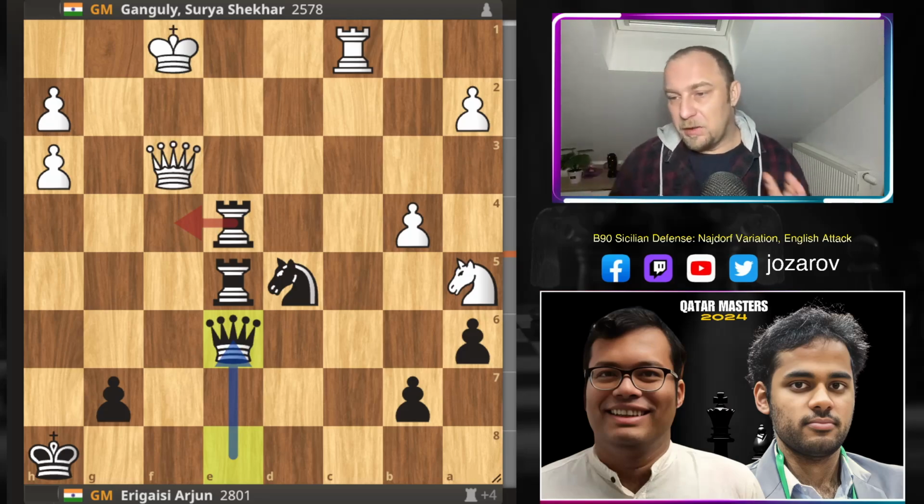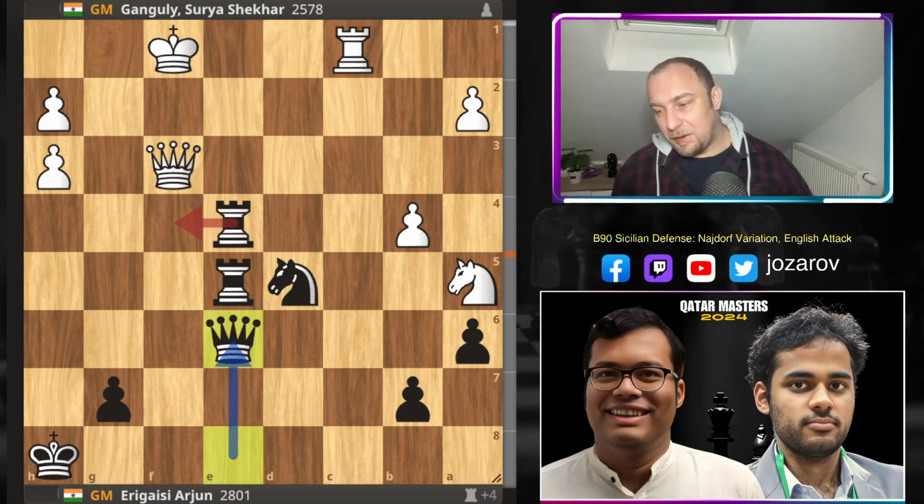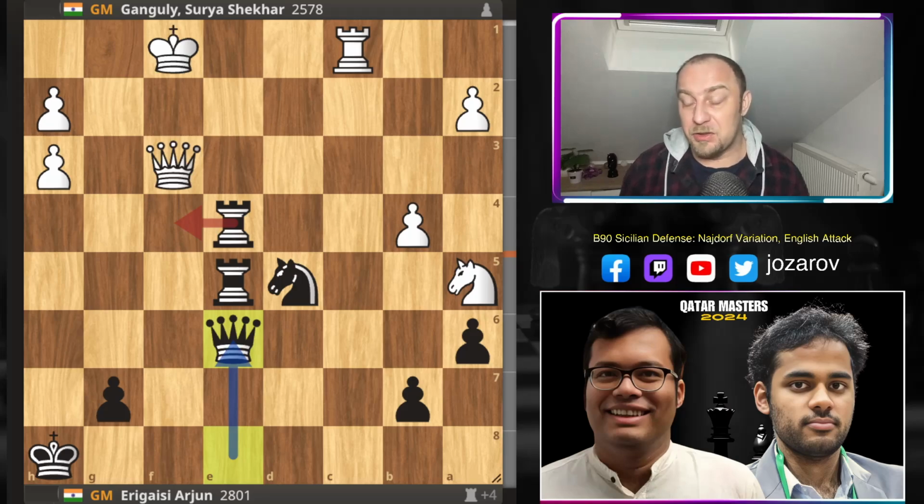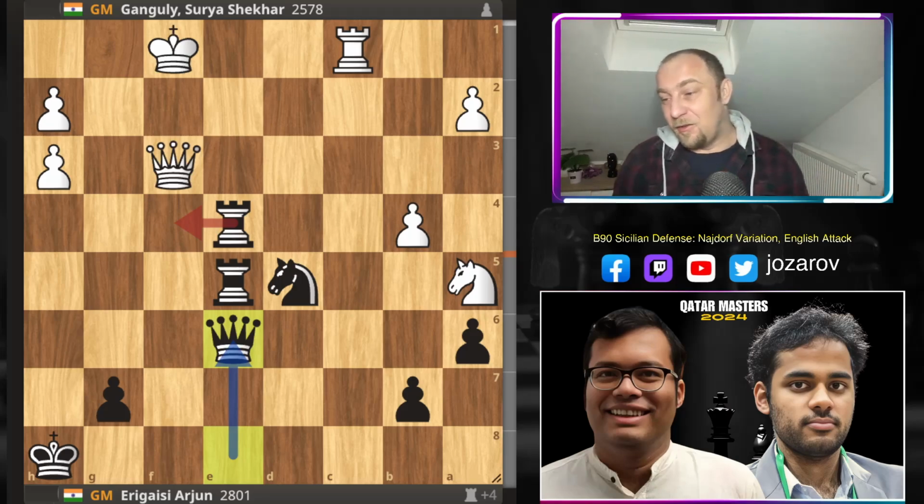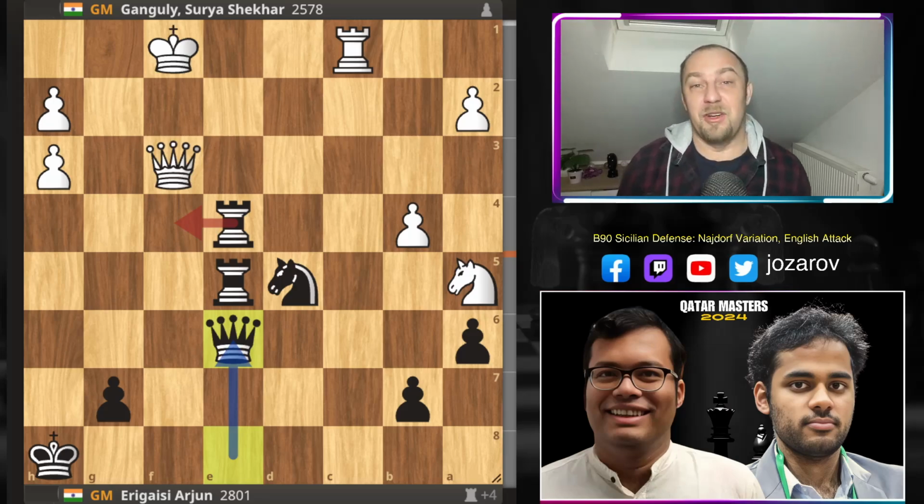We saw there were possibilities for both sides, but the position was too complicated. This was just a matter of who is a better tactician, and I think Arjun showed that he at least calculated the position in a better way. Crazy tactics could have been played, so very interesting line of the Najdorf Sicilian. So, okay, I hope that you enjoyed this game. I really enjoyed it a lot.